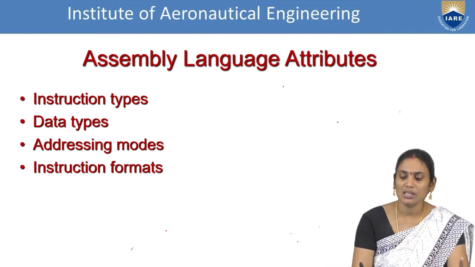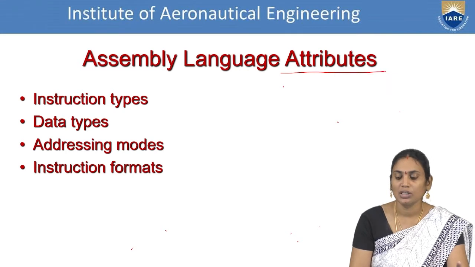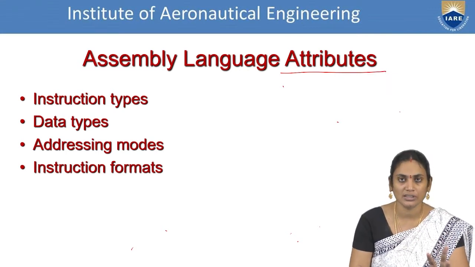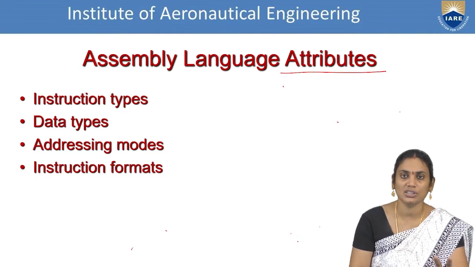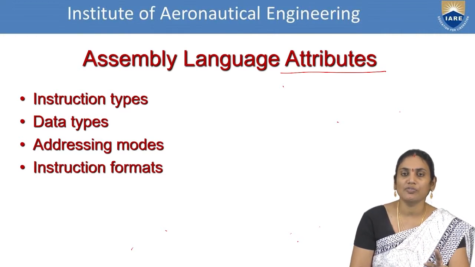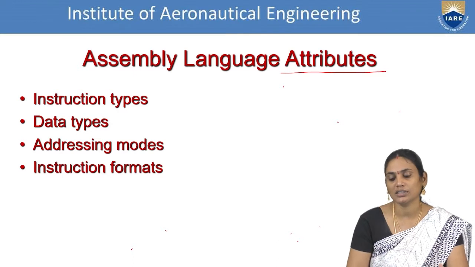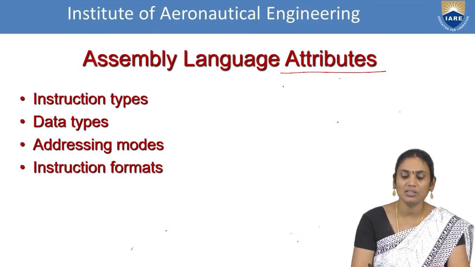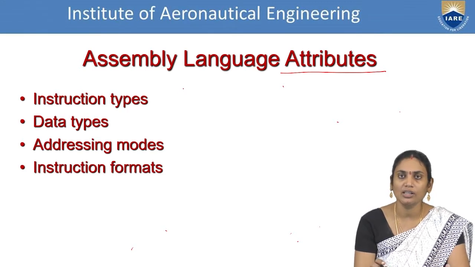So we are calling them assembly language attributes. The attributes of the assembly language depend purely on what objective it is intended for and what type of operations it is intended for. So objective and function both are important for handling the assembly language attributes. Based on this purpose, the data and functionality are also mandatory. Because of this reason, it is divided into 4 basic aspects.